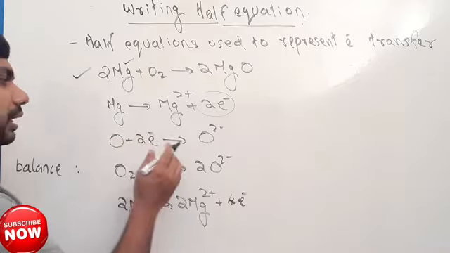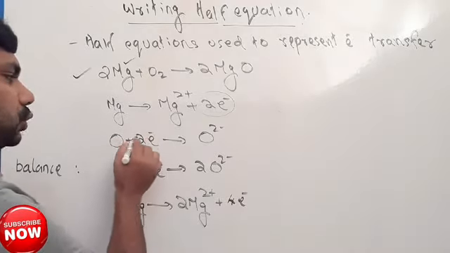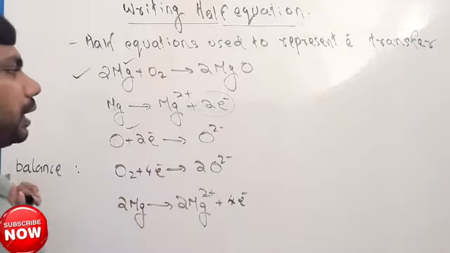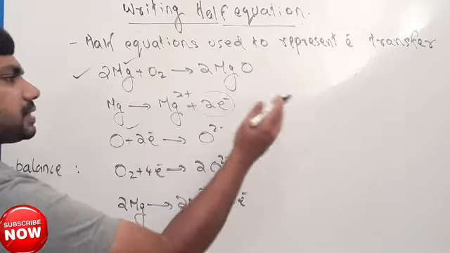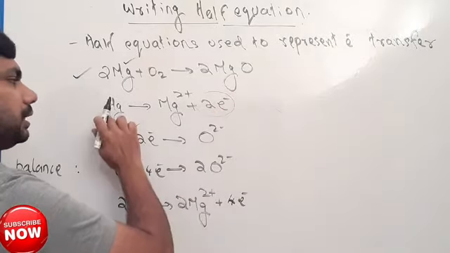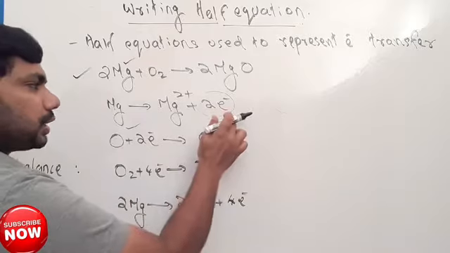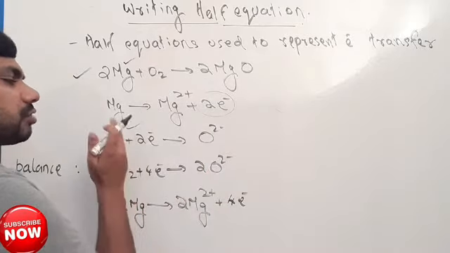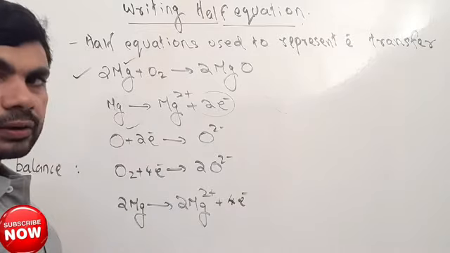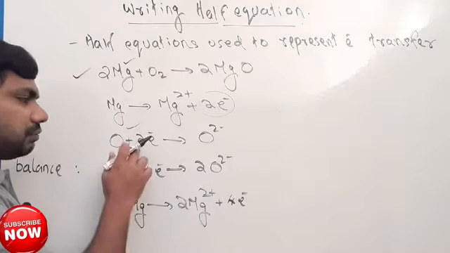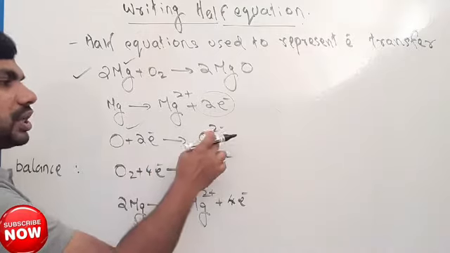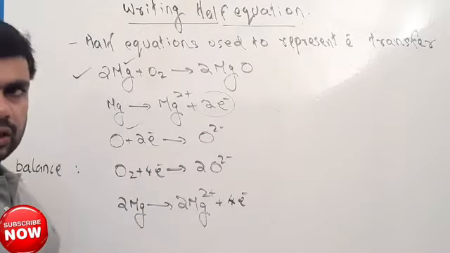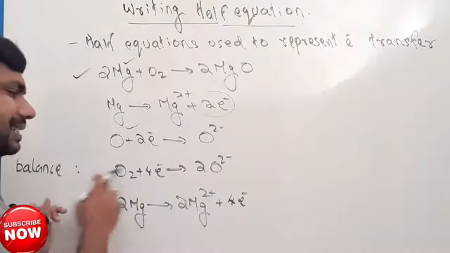Look here, on the left hand side, plus 2 electrons means oxygen received 2 electrons. On the right hand side, plus 2 electrons means magnesium lost 2 electrons. Magnesium lost 2 electrons, oxygen received 2 electrons and changed to O2-. Clear? We have to balance this equation.